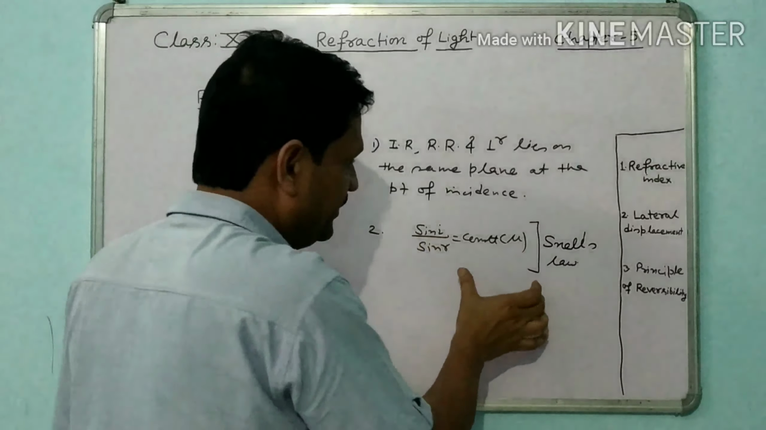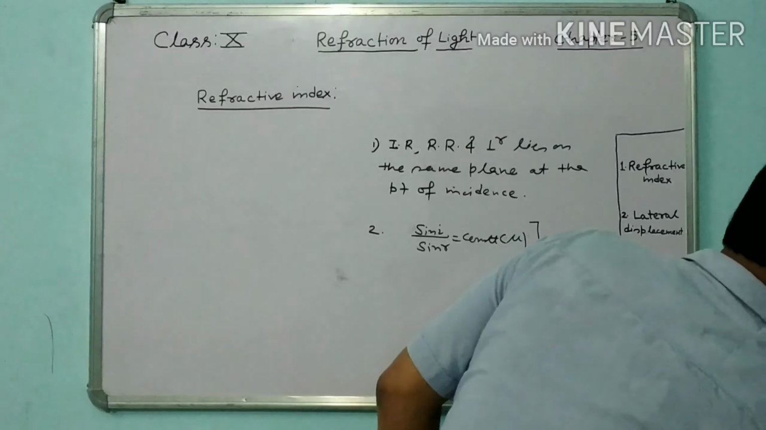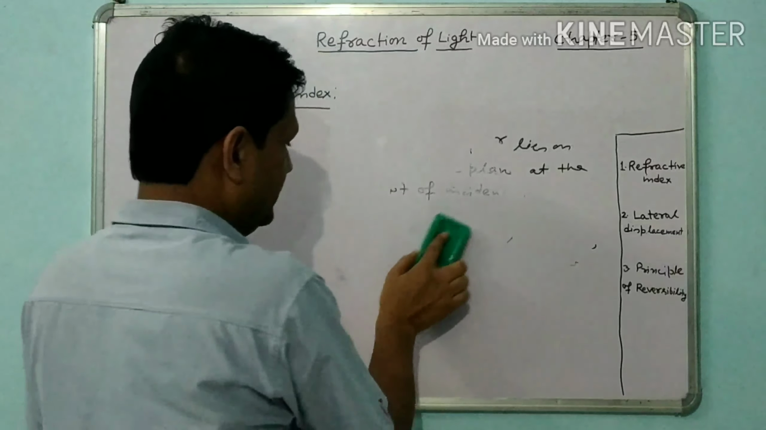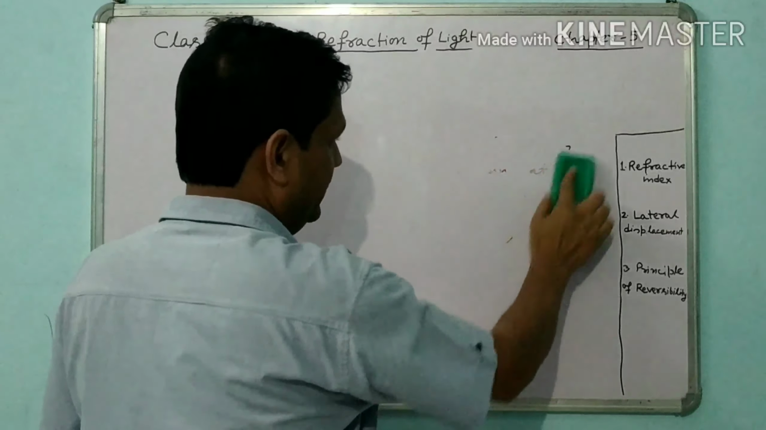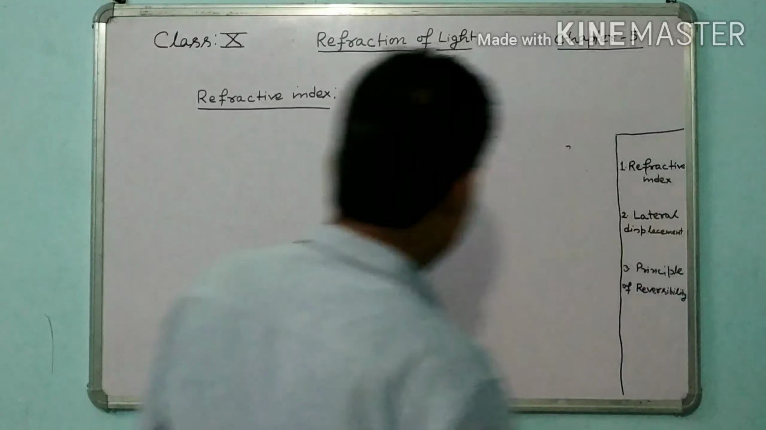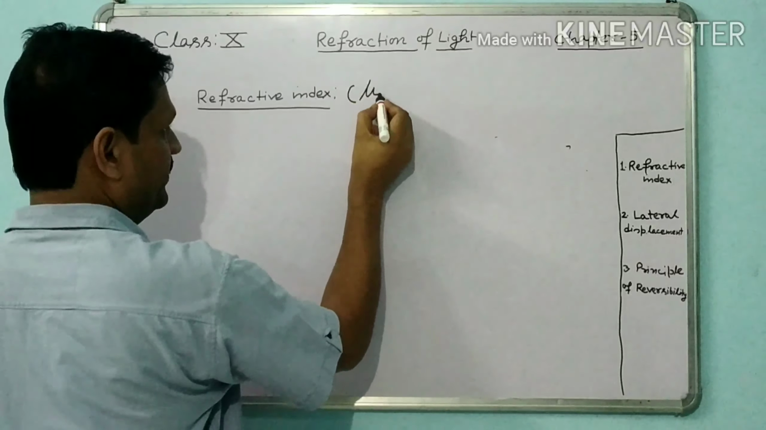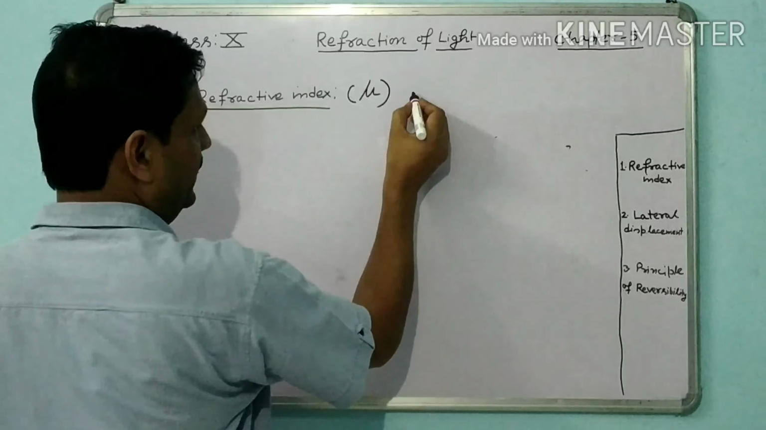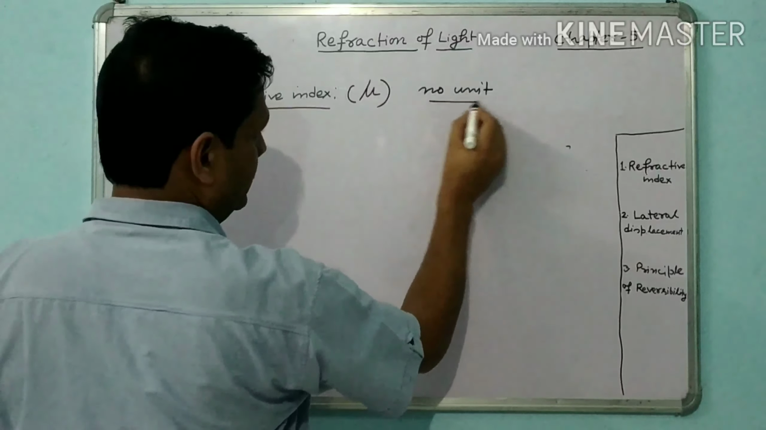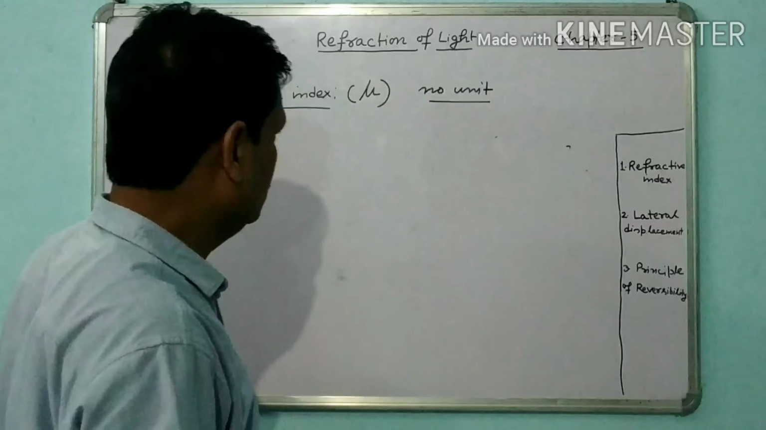Now, after this, we are going to discuss in detail the refractive index. Refractive index is denoted by the letter mu, and it has no unit, because it is the ratio of the same quantity. Sin i by sin r is equal to mu.